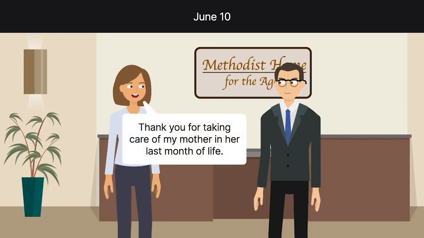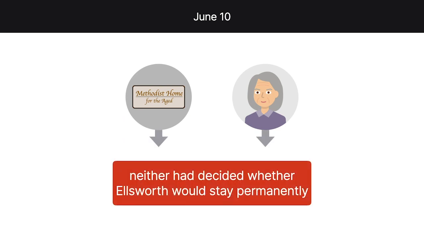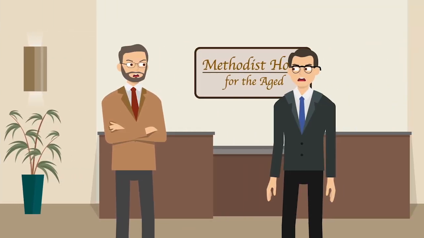Ellsworth lived at Methodist until her death on June 10th, exactly 1 month after she moved in. At that time, neither party had decided whether Ellsworth would stay at Methodist permanently or leave after the probationary period. Thereafter, the administrator of Ellsworth's estate, First National Bank of Lawrence, demanded that Methodist refund the gift to the estate.